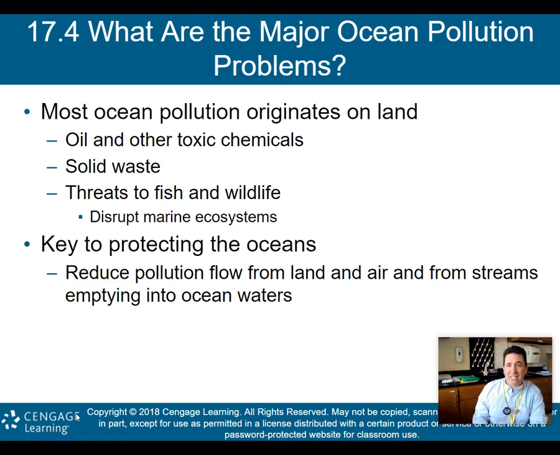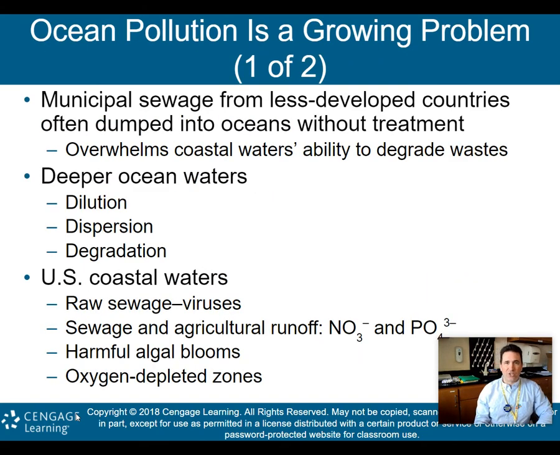What's the key to protecting the oceans? Reduce pollution flow from land and air and from streams that are emptying into ocean waters. So we have to deal with the pollution on land first, all right, and then that will help protect our ocean. What's nice is that the stuff we talked about in the previous part of this lesson, the groundwater, the lakes, the rivers, that pollution prevention all goes into helping prevent pollution in the oceans. Because again, most of the pollution in the oceans originates on land somewhere where all us human beings are living.